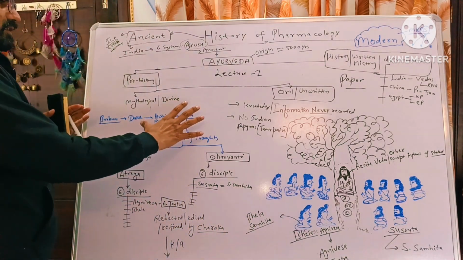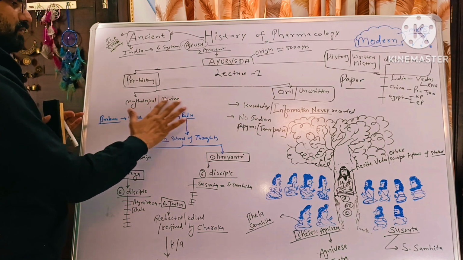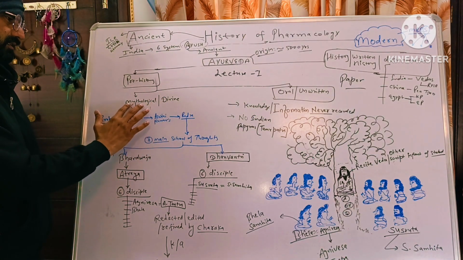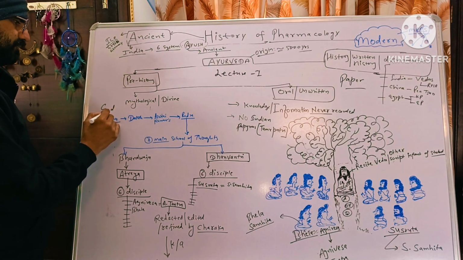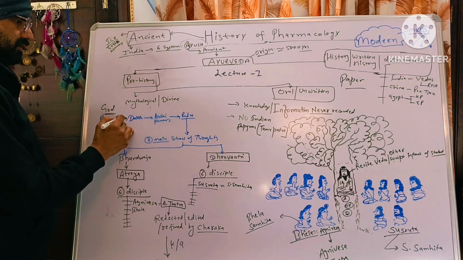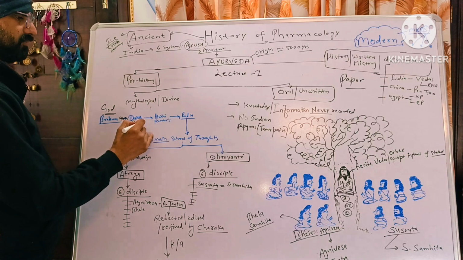So first we'll see the prehistory, which is oral, unwritten or mythological. Mythological history started with the god of Hinduism, Lord Brahma, who passed all his knowledge to Daksh Prajapati.